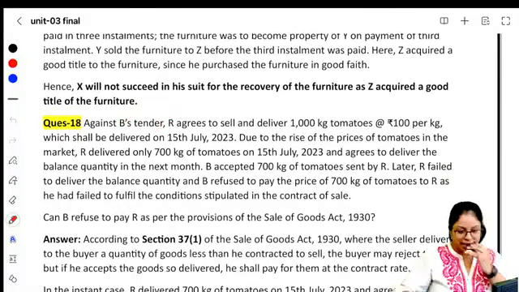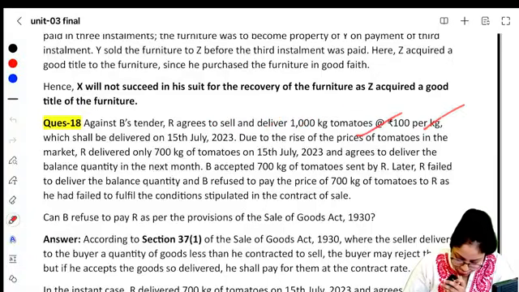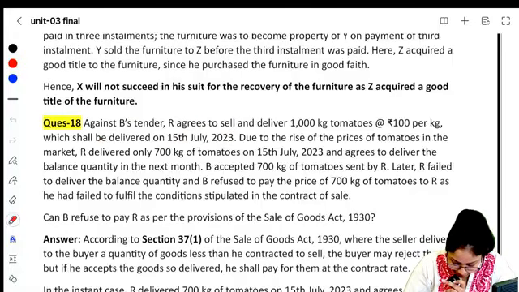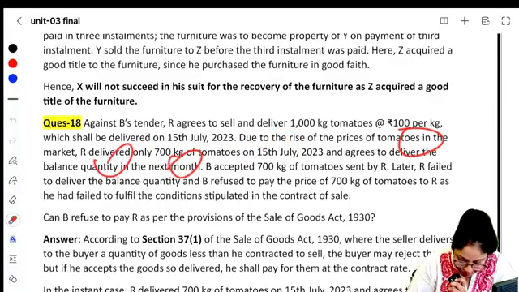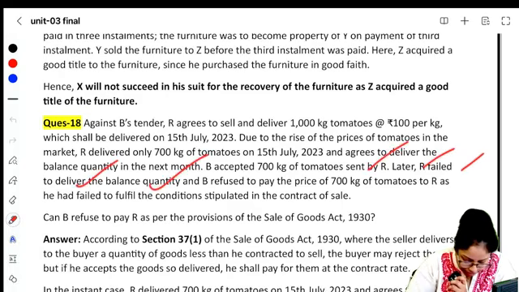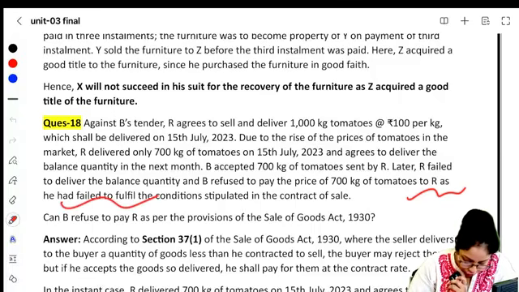Against B's tender, R agrees to sell and deliver 1000 kgs of tomatoes at rupees 100 per kg, which shall be delivered on 15th July 2023. Due to the rise of prices of tomato in the market, R delivered only 700 kgs of tomatoes on 15th July and agrees to deliver the balance quantity in the next month. B accepted the 700 kg of tomatoes sent by R. Later, R failed to deliver the balance quantity. B refused to pay the price of 700 kgs of tomatoes to R as he failed to fulfill the conditions stipulated as per contract.